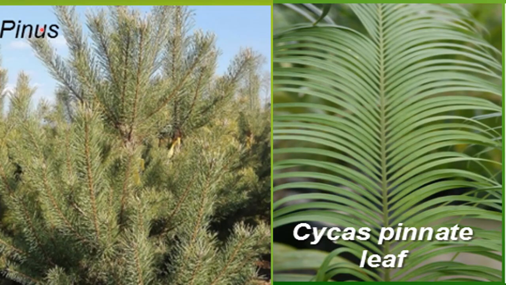Now you can see here, this is the Pinus plant, and you can see the needle-like leaves in it. And this is the Cycas plant, the Cycas pinnate leaf, which is a type of compound leaf. All these leaves you can see here as separate leaves, actually these are not leaves. This is a complete one leaf of the cycas, and this is a compound leaf.